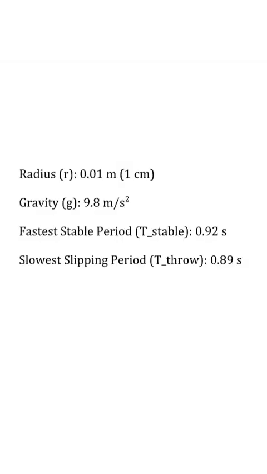These are the details of my experimental data. My radius is 1 cm. The gravitational acceleration value is 9.81. The fastest stable period that I have calculated is 0.92 seconds, and the slowest slipping period that I have calculated is 0.89 seconds.